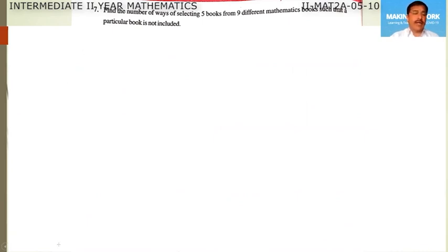From 9 different books, the number of ways of selecting 5 books such that one particular book is not included.